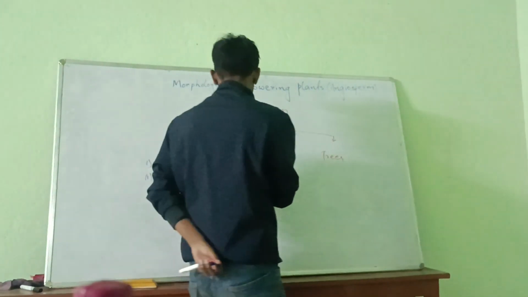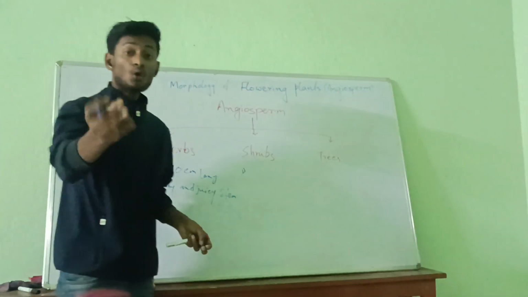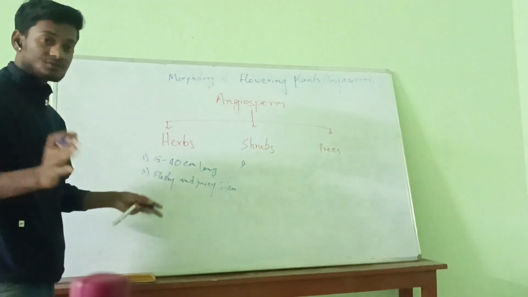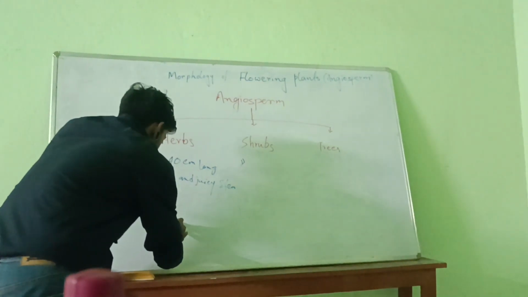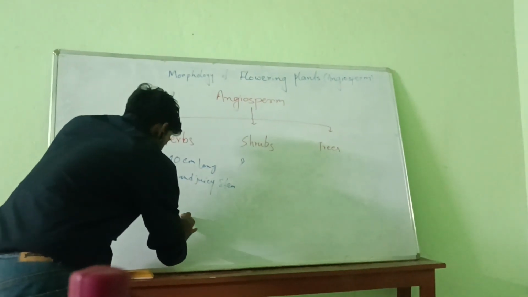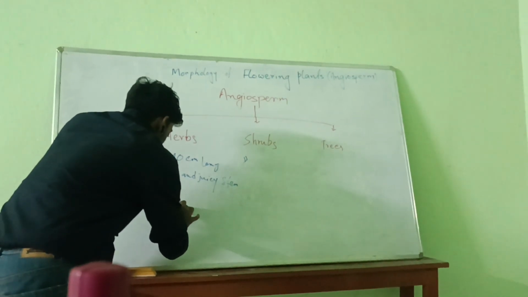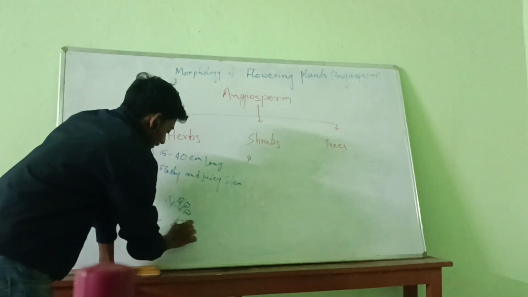While for shrubs, an example is rose. If we draw a simplified picture of an herb, we can take the example of mint. It looks like that.